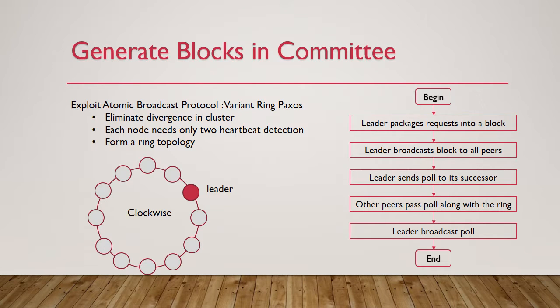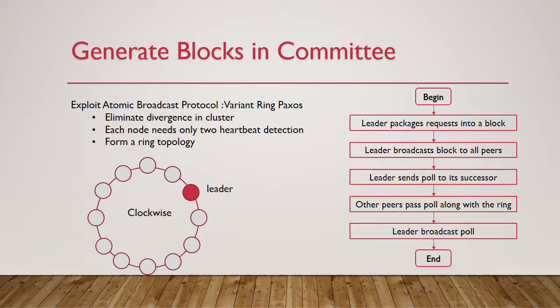In the first step, we exploit atomic broadcasts to build blocks in a committee, because atomic broadcasts can eliminate divergence and guarantee consistency within the cluster. In our solution, we introduce and reform ring paxos to generate blocks inside the committees.